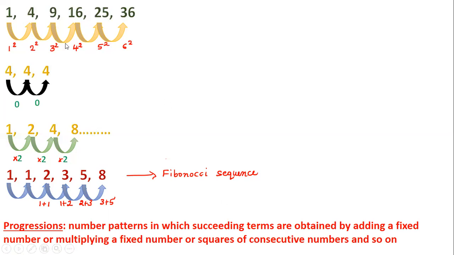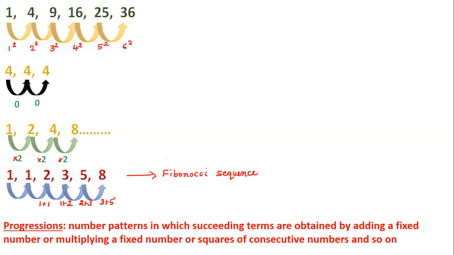In the 5th example, these are the squares of consecutive numbers, and so on. So progressions are the number patterns in which, to get the succeeding terms, a particular rule is followed. These are called progressions.